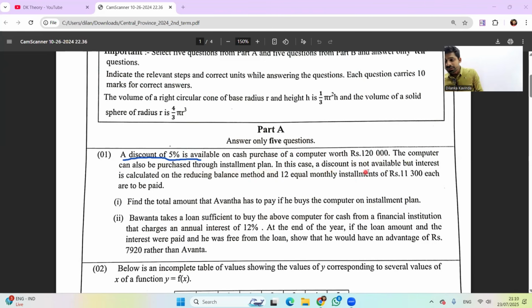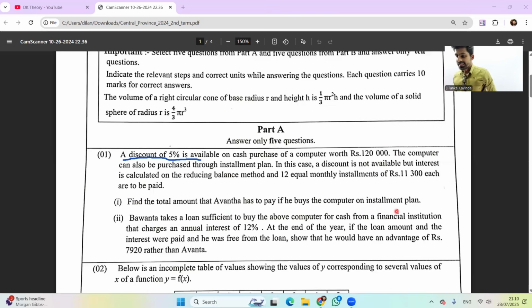In this case, a discount is not available, but interest is calculated on the reducing balance method, and 12 monthly installments of 11,300 each are to be paid. Find the total amount Avanta has to pay if he buys the computer on the installment plan.